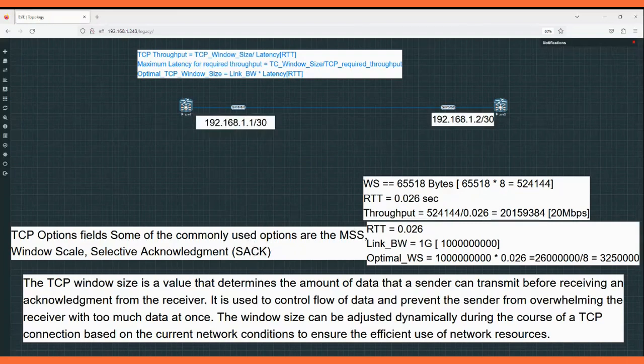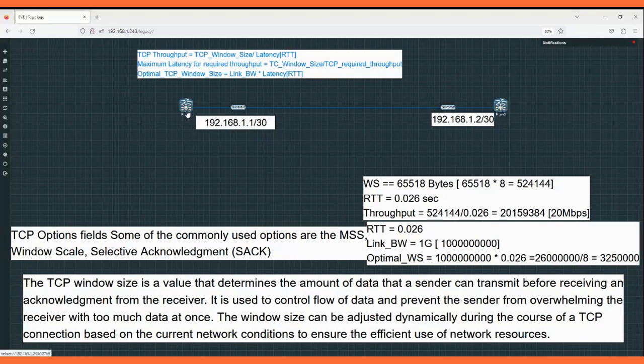With the help of SACK, the receiver can send the acknowledgement to the sender for the received segments. So let's explore all these options like MSS, window scale, and selective acknowledgement, and how the window size gets reduced when sender and receiver exchange data between the two endpoints, what TCP throughput we can get from this link, and what the optimum window size should be. I have enabled SSH on both routers, and these are the IP addresses configured on the link. On XRV1, the interface IP address is 192.168.1.1, and on XRV2, 192.168.1.2, with a /30 subnet.